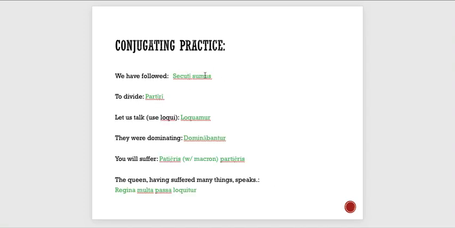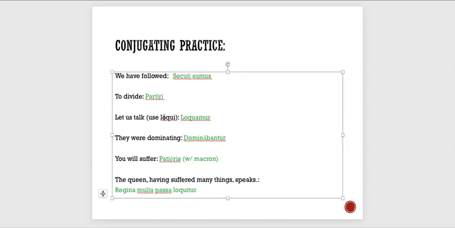All right, we have followed: secuti sumus. So I go sequor, sequi, secutus sum. I know I'm in the perfect, so I just need to put secuti, fourth principal part, plural, sumus, right, because it's perfect. So I know that's we. We have followed. To divide. This one is a little bit easier than that one. It's just the second principal part of partior. So partior, partiri. There you go. Partiri, to divide.